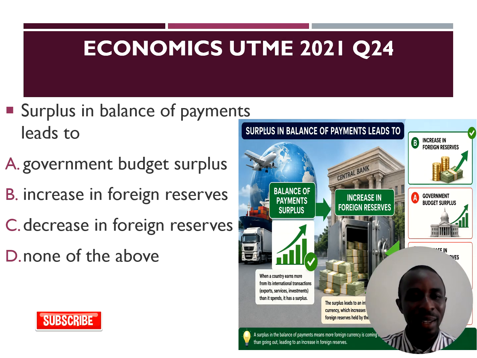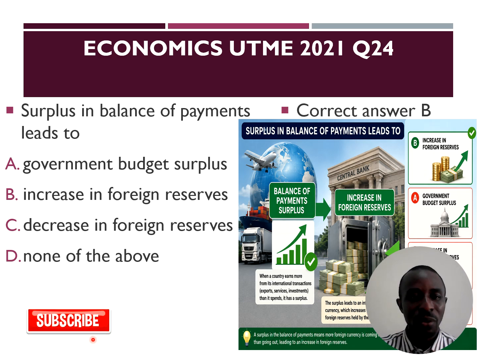Question 24. Surplus in balance of payment leads to increase in foreign reserves. Budget surplus has nothing to do with balance of payment. Budget surplus is when government revenue is higher than government expenditure.